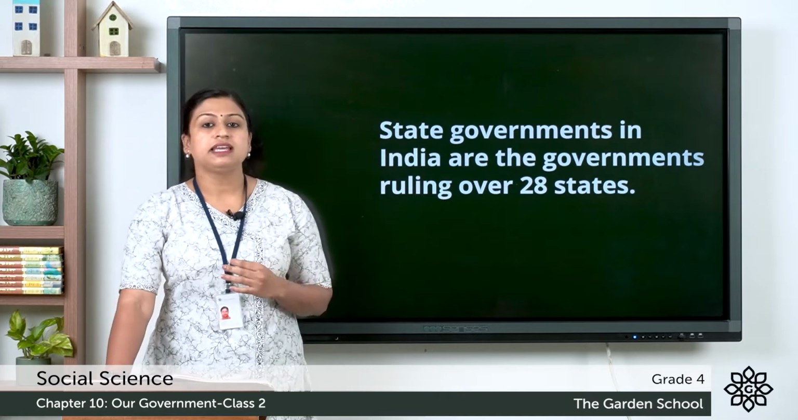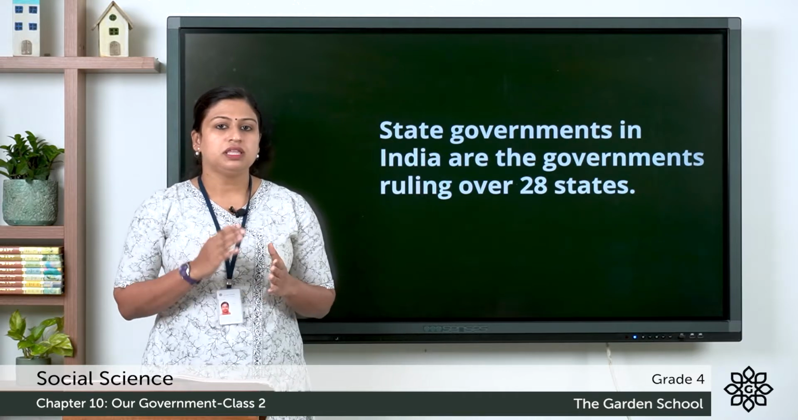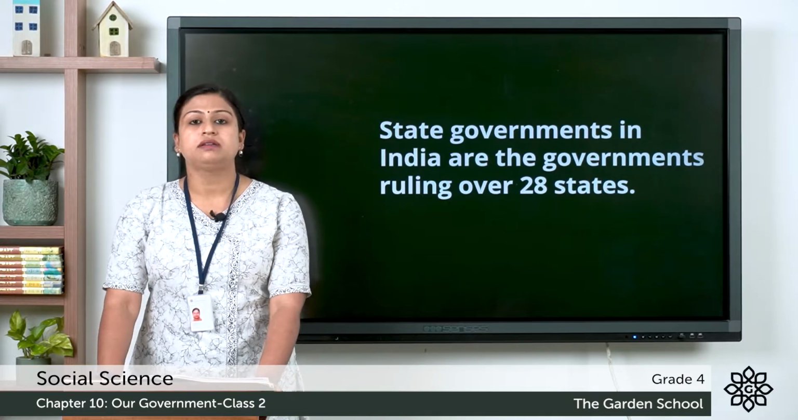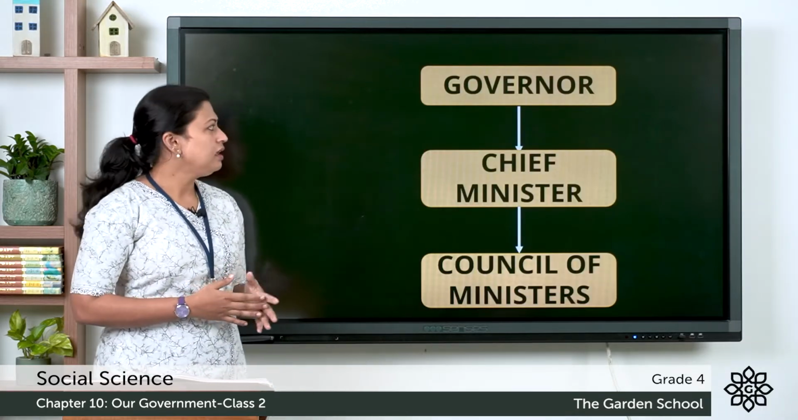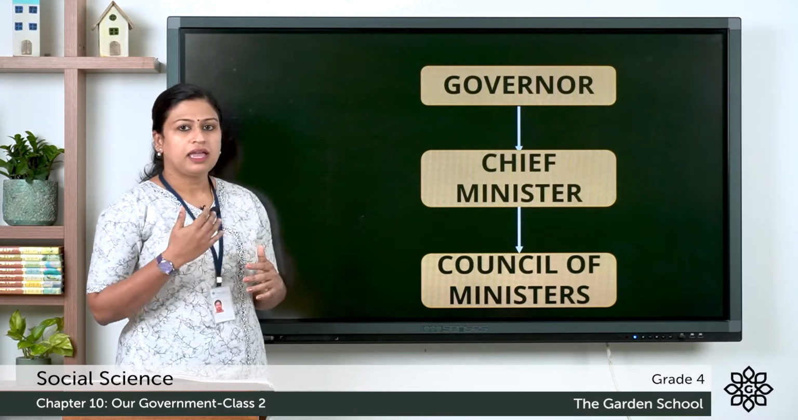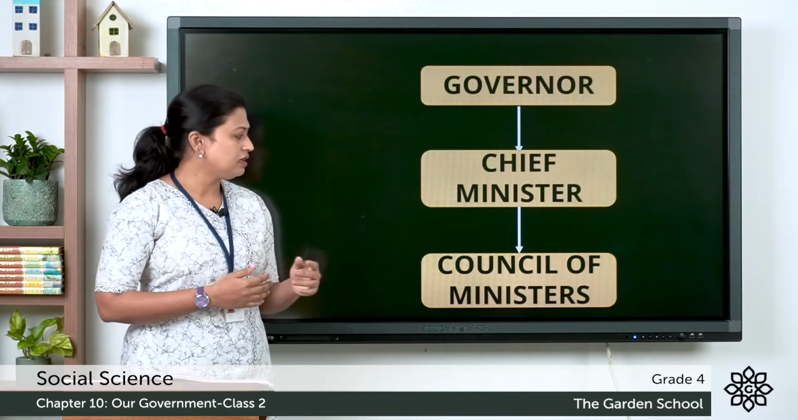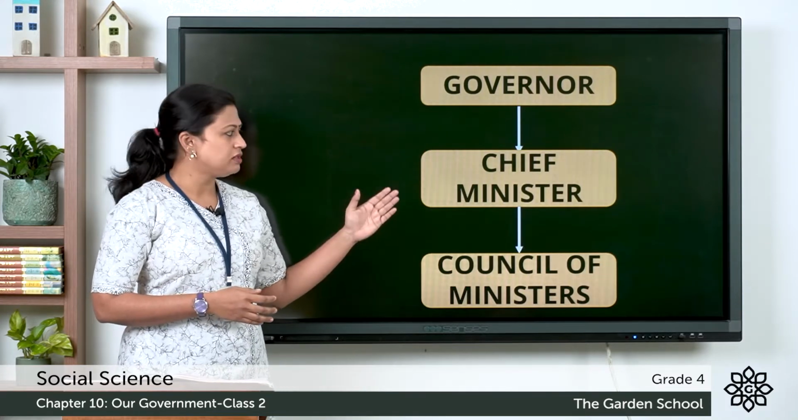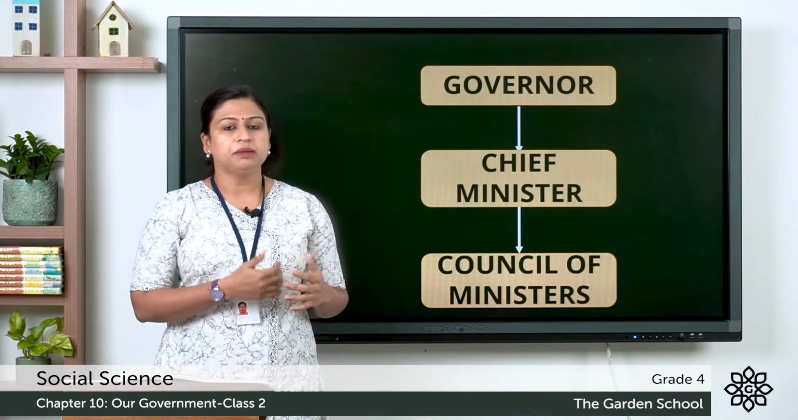Next is the state government. We know that there are 28 states in India. These states have their own state governments. These state governments make laws for the people living in that particular state. Next we'll see the members of the state government. It consists of the governor as the head of the state government. Under him comes the chief minister and under the chief minister comes the council of ministers. These council of ministers are chosen by the chief minister and they are given different ministries and departments.